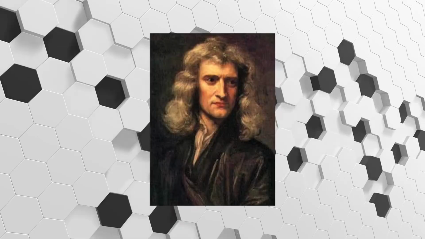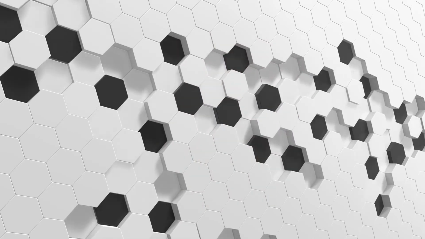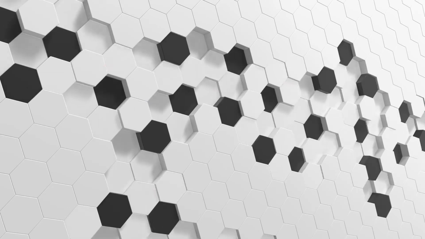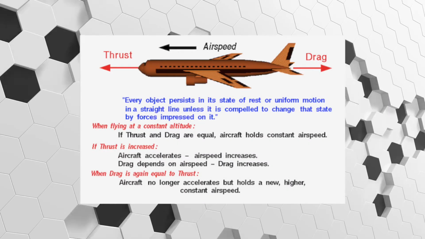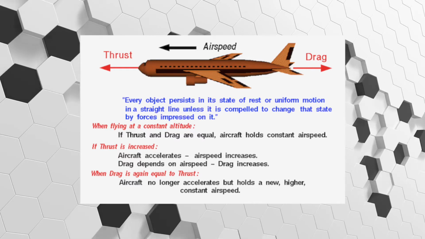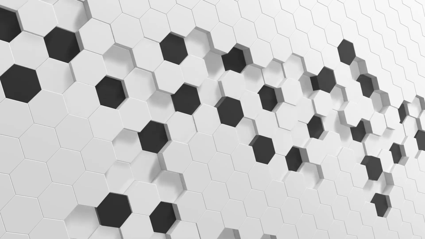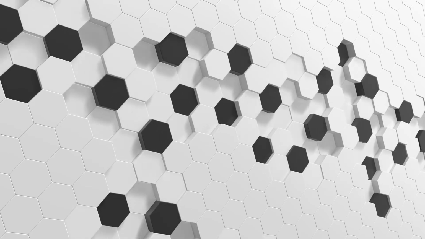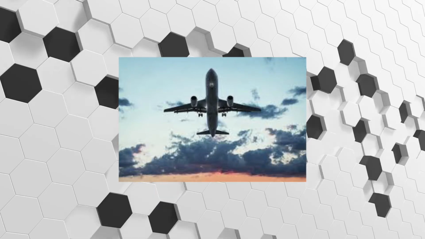Sir Isaac Newton's first law states that every object remains at rest or in uniform motion in a straight line unless compelled to change its state by the action of an external force. This is also taken as the definition of inertia, and if an additional external force is applied, the velocity changes because of the force. An aircraft in flight is a very good example of the first law of motion.